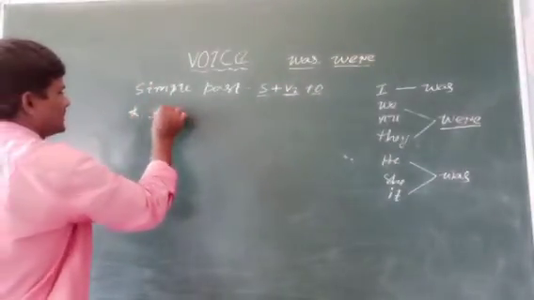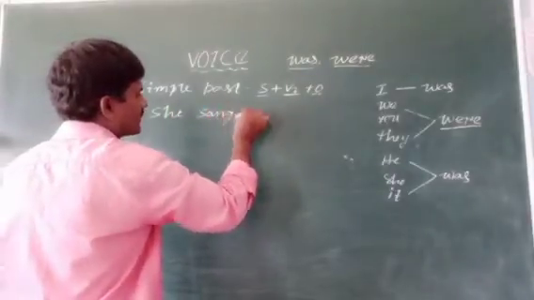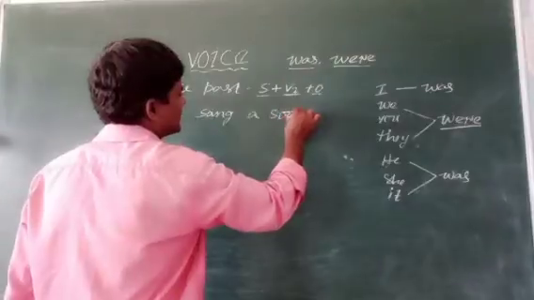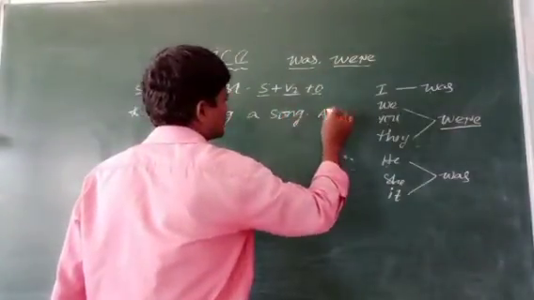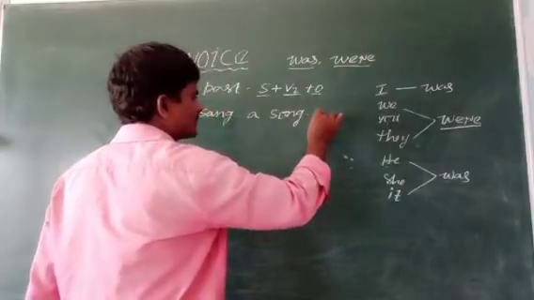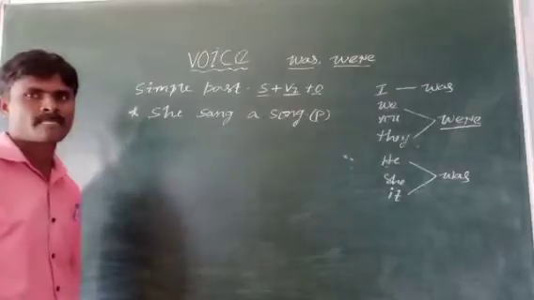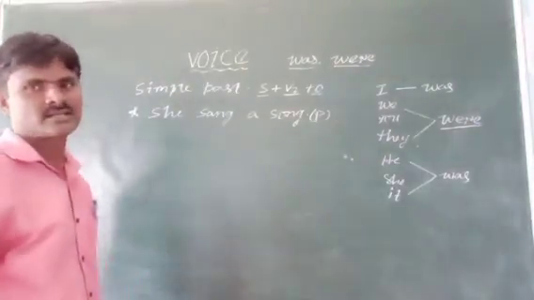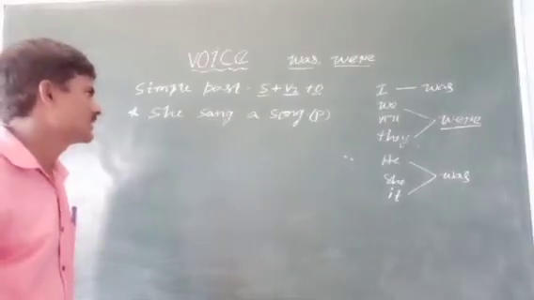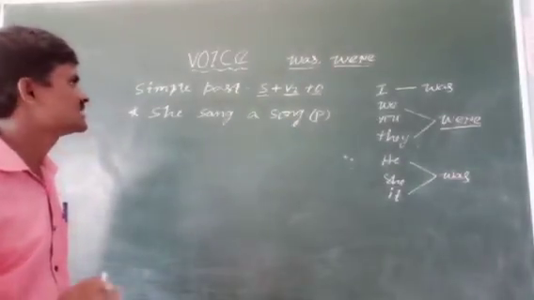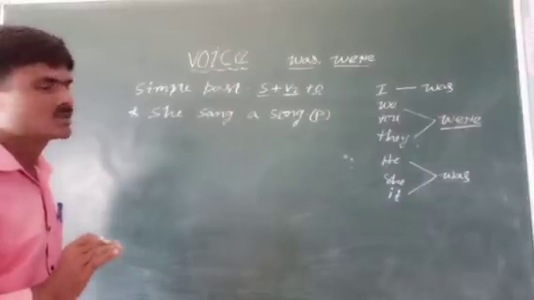She sang a song. This is active voice, no need to mention it. This is a positive sentence, an assertive sentence or declarative sentence. She sang a song.